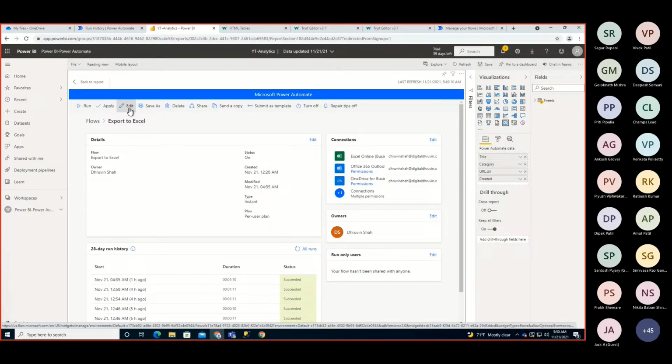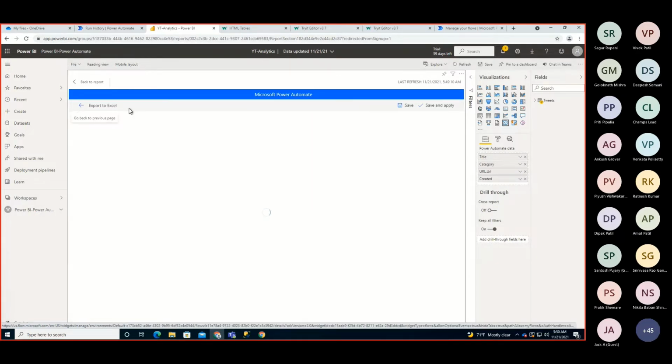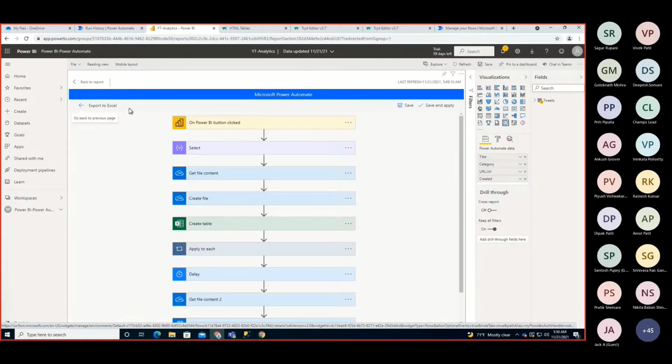So let me just click on edit for this particular flow, and let me show you how we can do that. Whenever you create an instant cloud flow, it will have the action on Power BI button click. So on Power BI button click, my flow will be triggered. And now I want to export the filtered data to Excel, right? For that, we are going to use one trick here.